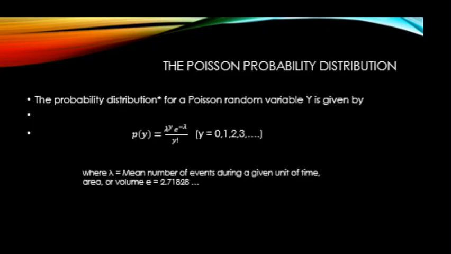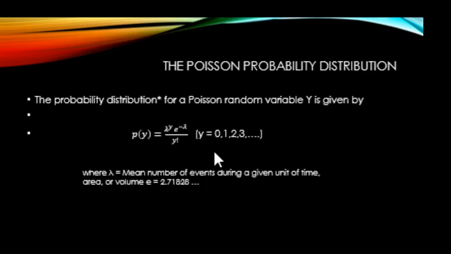Okay. So if we have an experiment which follows these conditions, then the probability distribution can be defined by using a Poisson random variable, and the probability for a given value of y, where the number of counts is y, is given as lambda raised to y, e to the negative lambda, divided by y factorial.